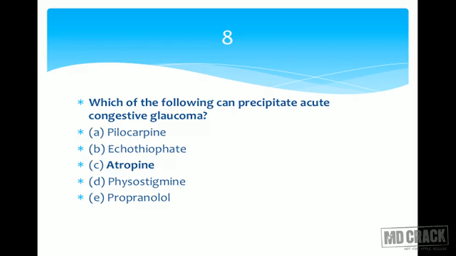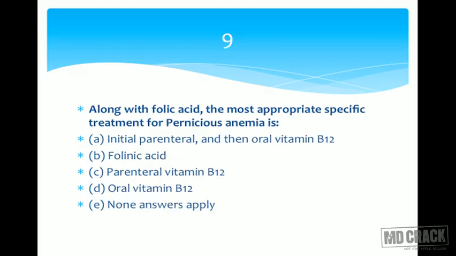Next question for you. Question number 9. Along with folic acid, the most appropriate specific treatment for pernicious anemia is. So it's about pernicious anemia, you want to give the most appropriate specific treatment, and the question is saying that folic acid has to be given. I hope you know, if it's megaloblastic anemia, never treat it with folic acid alone. Treat it with folic acid and vitamin B12 both. That's going to be better, especially if there is B12 deficiency and you treat alone with folic acid. This is going to be harmful.